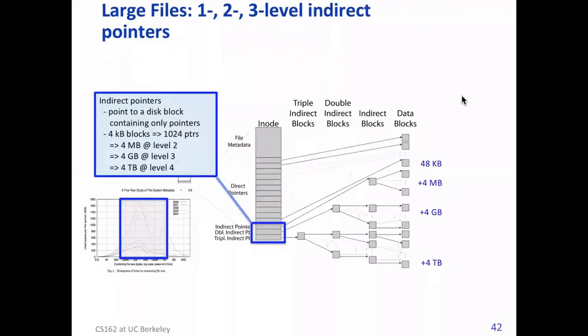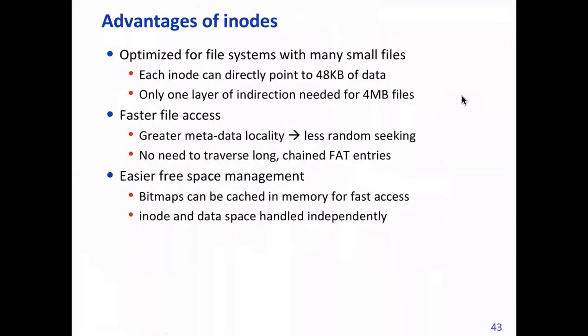And if your file size is still bigger than that, which is very, very rare, in terabytes, then you have to use almost 3 levels of indirection, which is shown at the bottom. The bottommost link, there will be only, I think, one link, which will correspond to a 4 terabyte file. All right. Of course, newer file systems will have better structures, maybe different structures. So the advanced inode based file system is optimized for file systems with many small files. It's based on simulation, and each inode can directly point to up to 48 kilobytes of data.